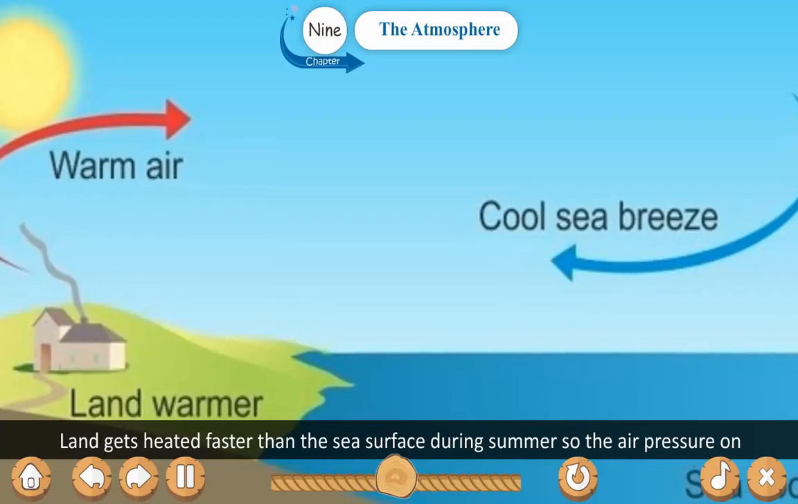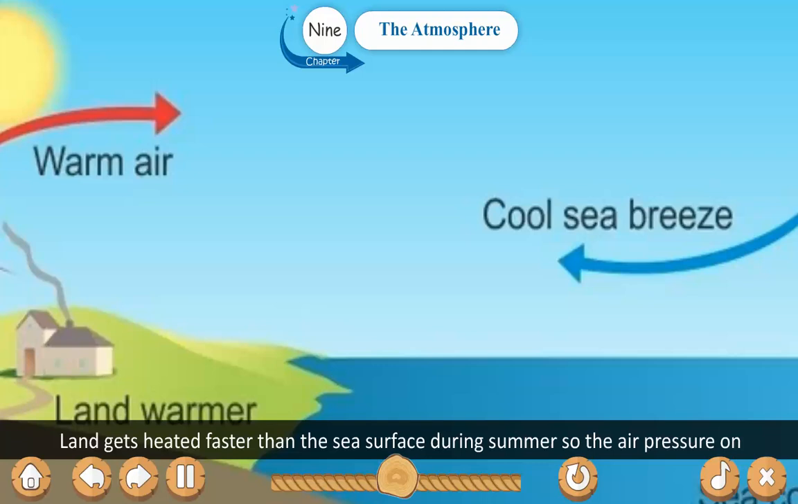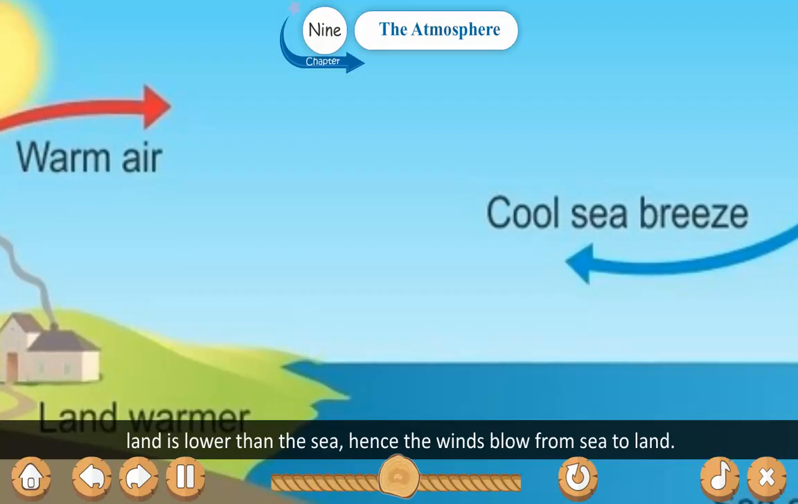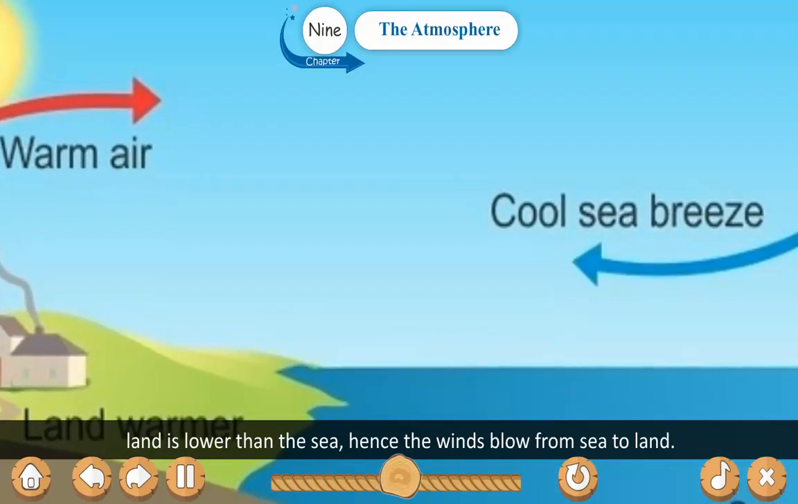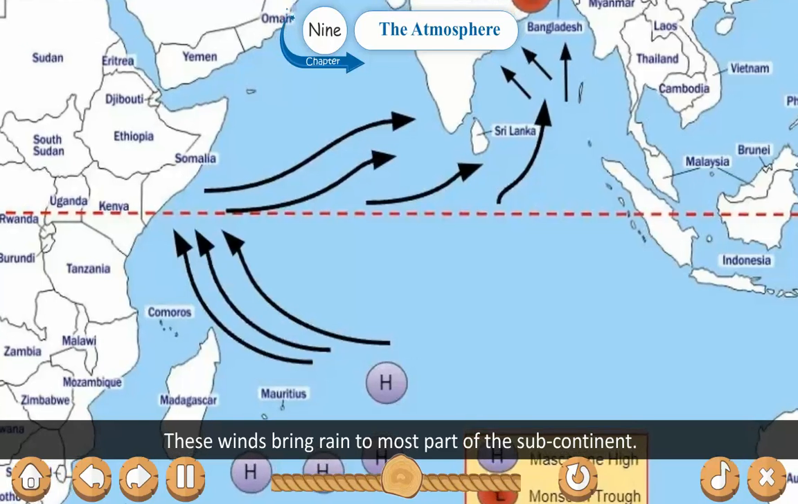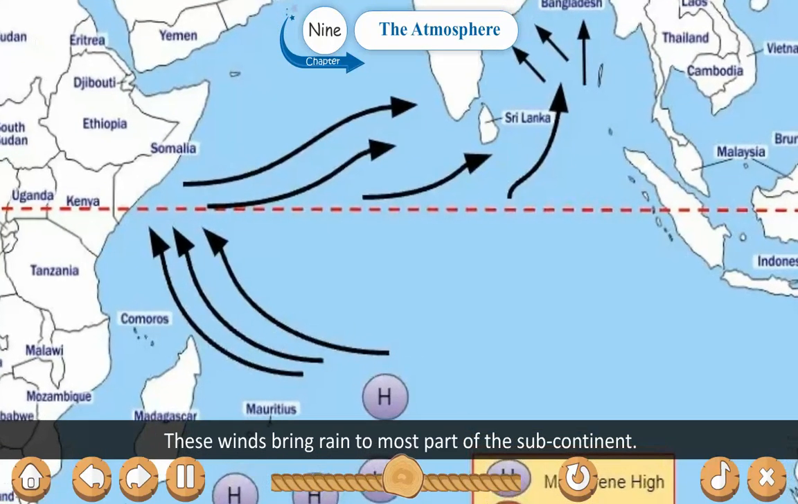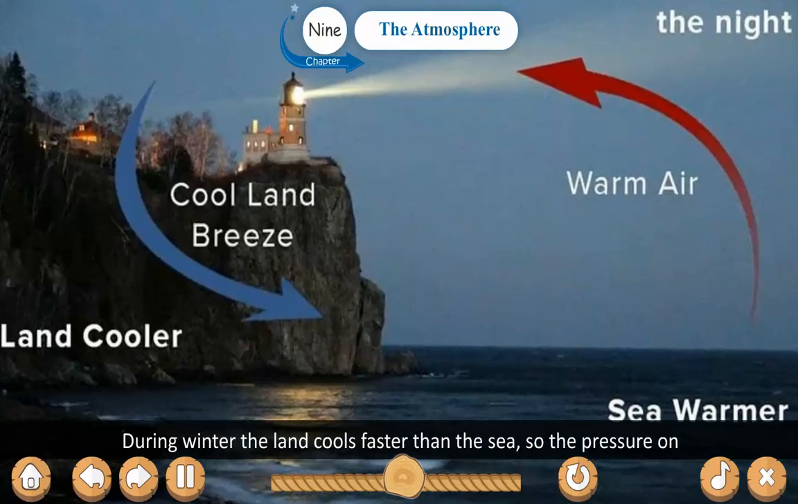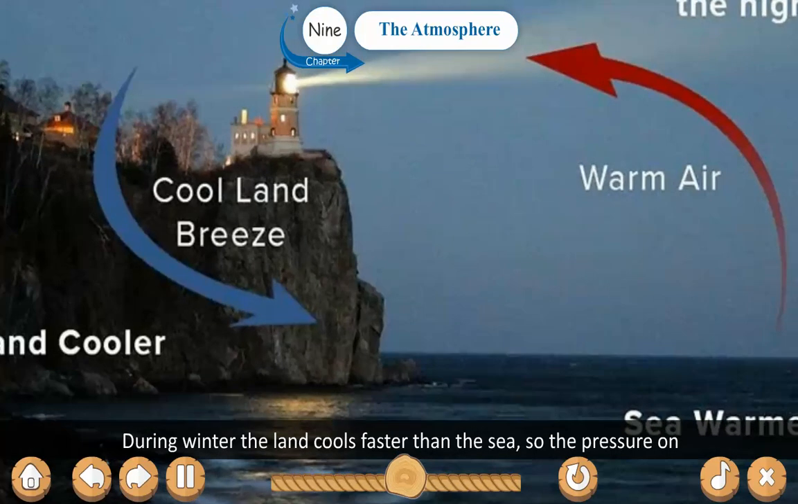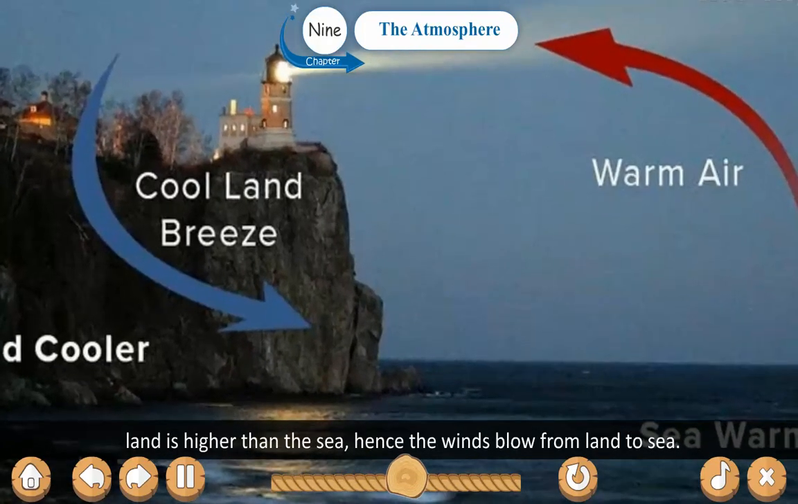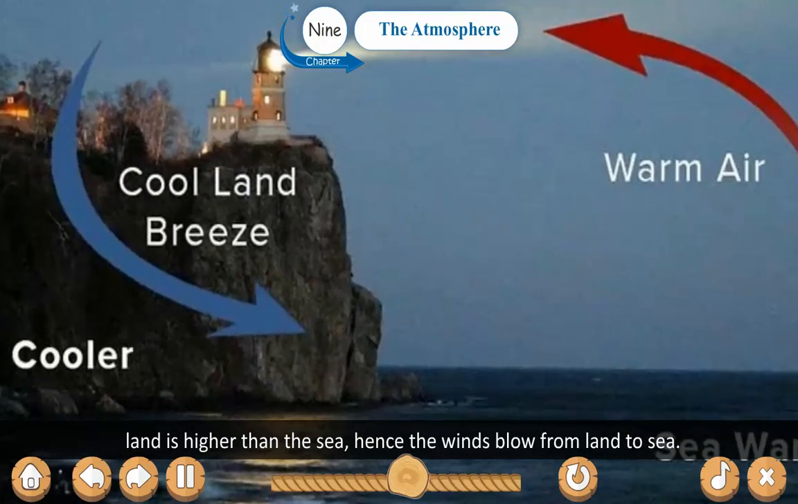Land gets heated faster than the sea surface during summer, so the air pressure on land is lower than the sea. Hence the winds blow from sea to land. These winds bring rain to most parts of the subcontinent. During winter, the land cools faster than the sea, so the pressure on land is higher than the sea. Hence the winds blow from land to sea.